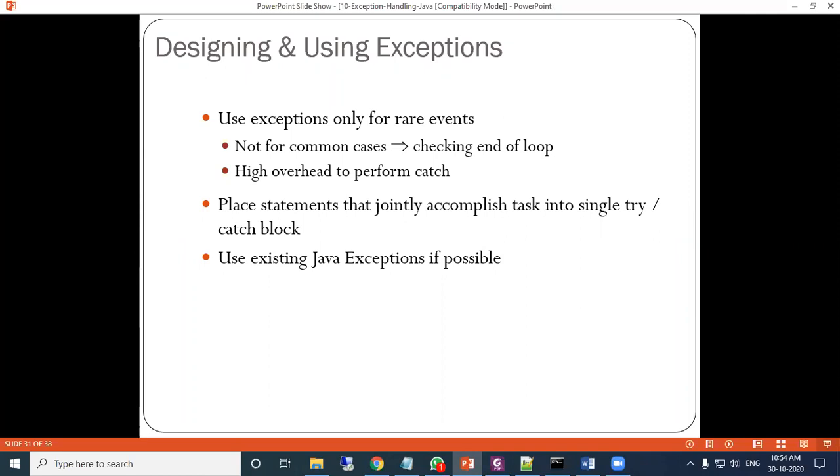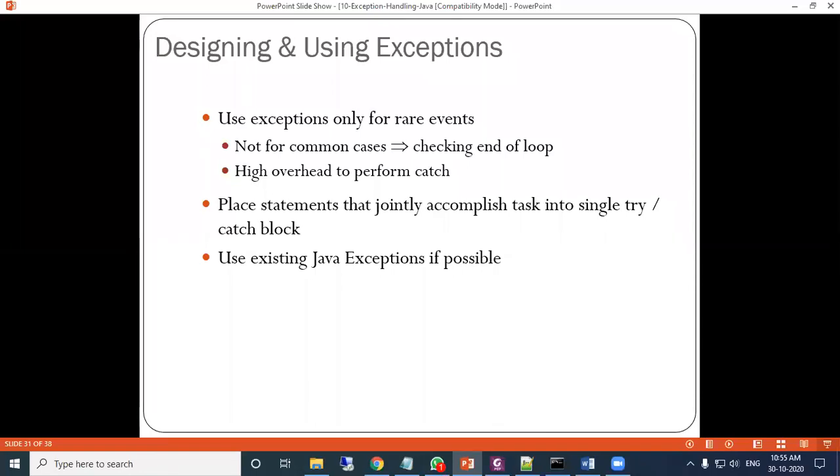If the finally block is written, it will execute even if no catch block is satisfied. That means the finally block also follows the try block, but after all the catch blocks.